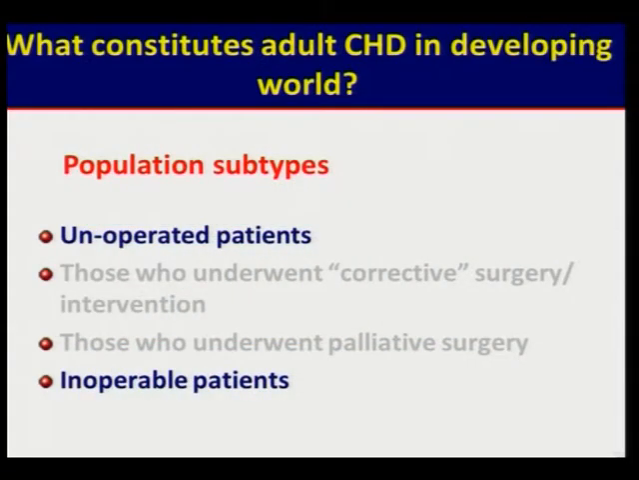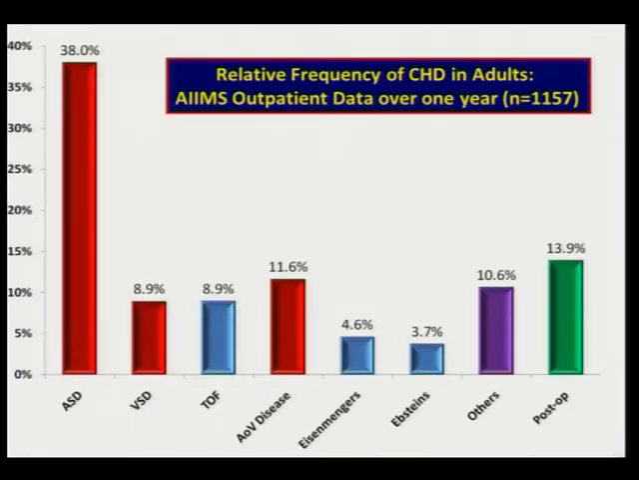So our GUCH population or adult CHD population actually consists of two main groups: the unoperated patients, because they were never diagnosed, and the inoperable patients. Surgery, or post-op patients, are really a small group. And this is our data of the last 1 year in our outpatient department. And as you can see, ASD is the biggest chunk of these patients.